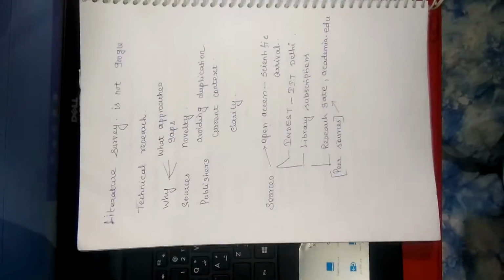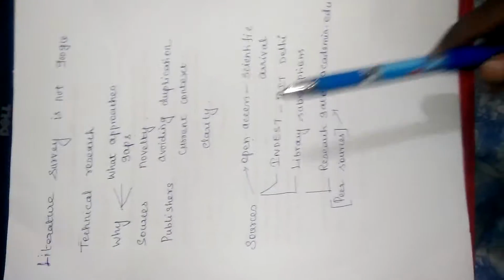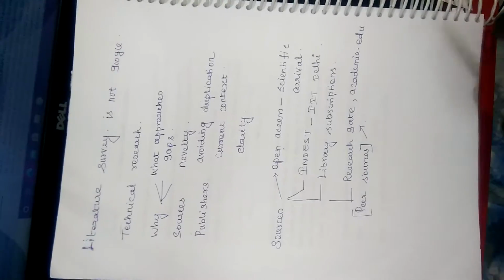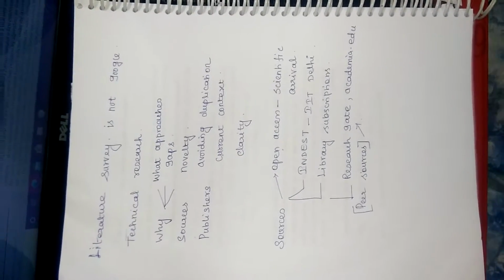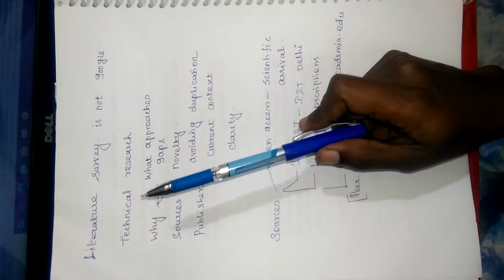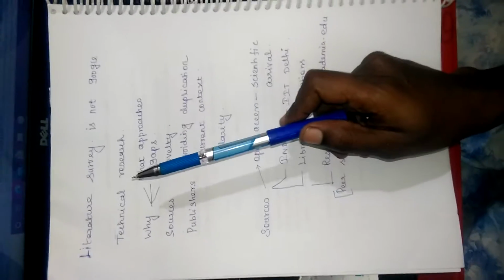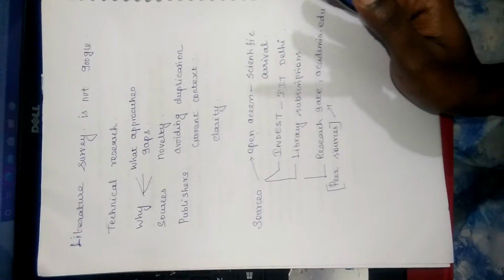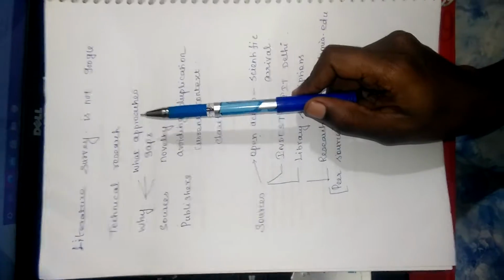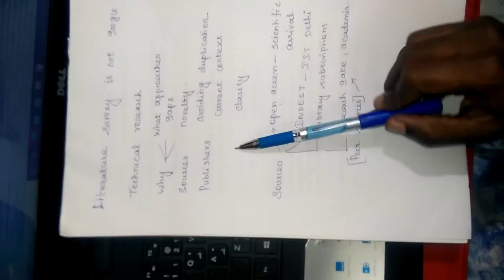Now, we can go to see what a literature survey is and how you can do the literature survey for your product, for your patent research. First of all, you should know what a literature survey is. A literature survey is not on Google. Before starting the literature survey, first you should find out which area you are focused on. Once you have focused your area, then you start your literature survey. I think you are all clear.